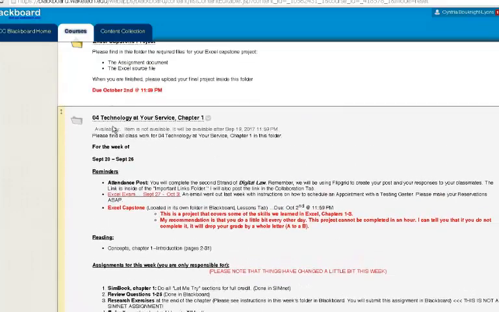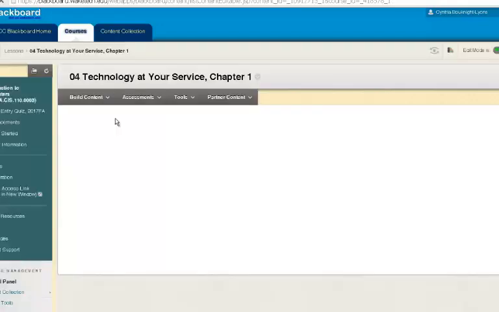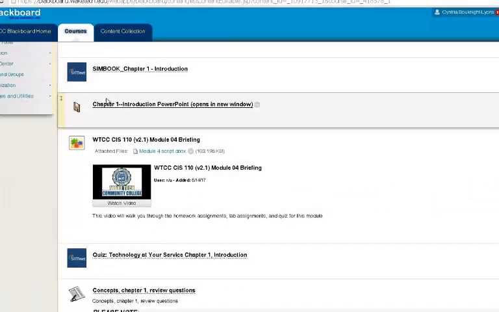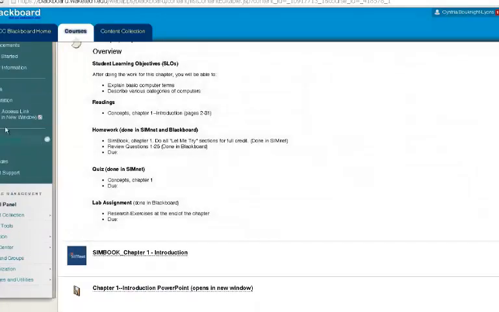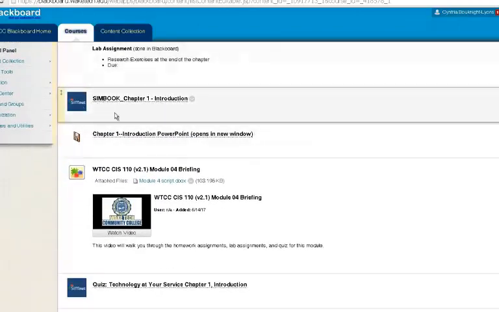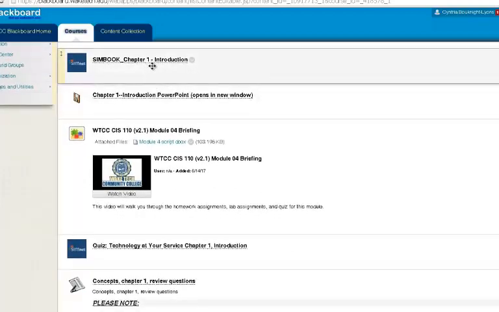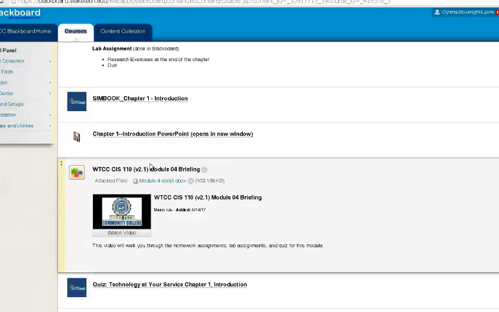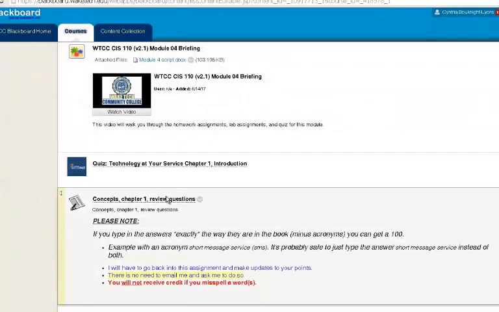So I'm going to click on this week's folder. Remember, you don't see this until tomorrow night at 11:59. If I click on this week's folder, it'll take me to the inside. Your SimBook link is here. You need to use the link on the side here to get to your SimNet access. You'll click on this link. It takes you to your SimBook. You can complete your Let Me Tries here. Your quiz is here. You'll have a PowerPoint and the briefing video here as well.